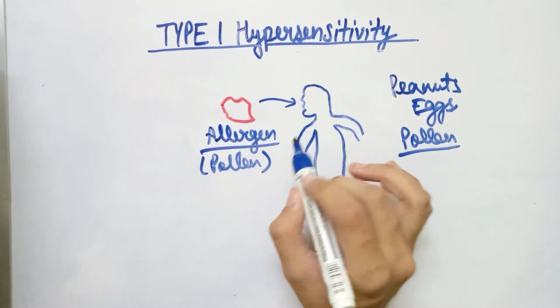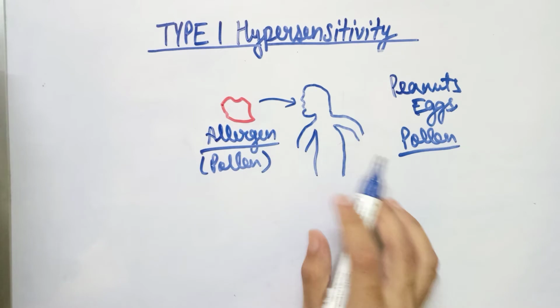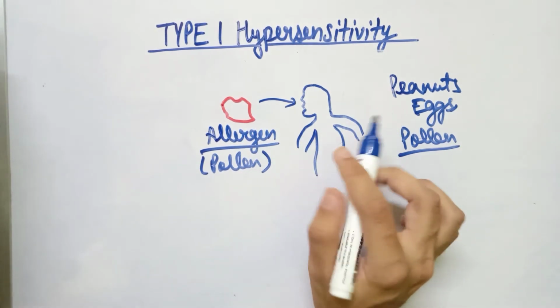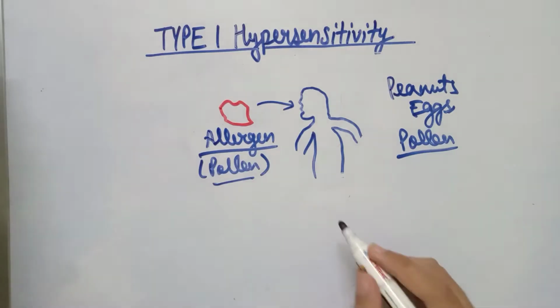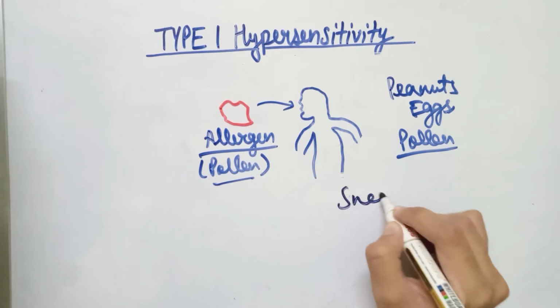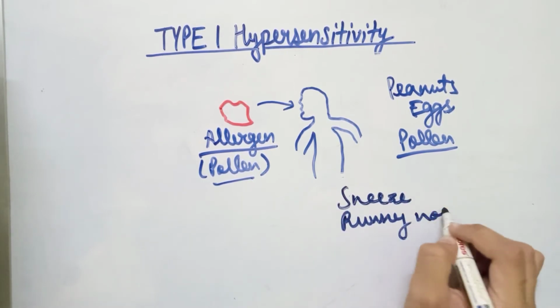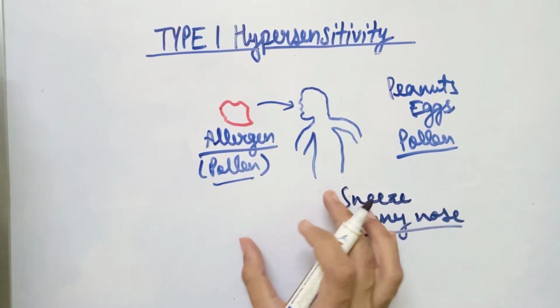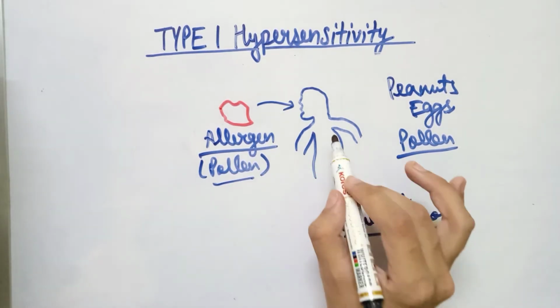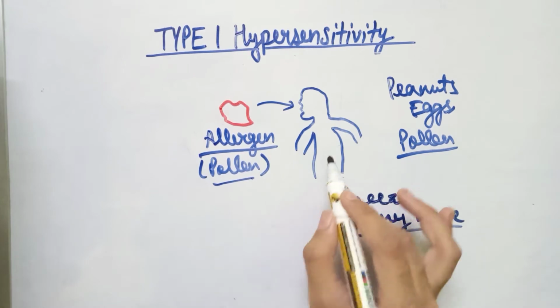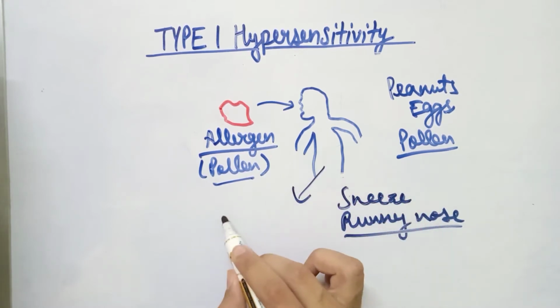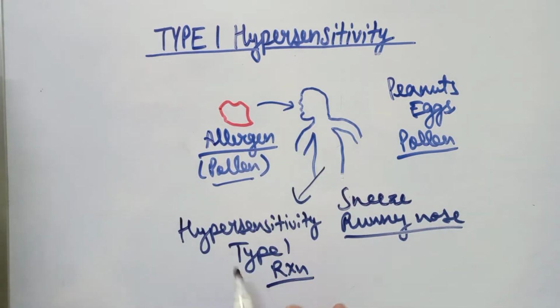If this allergic person inhales the pollen, this person will start to sneeze and will have a runny nose and runny eyes. So this is due to the allergic response or the hypersensitivity reaction shown by this individual's body. Thus, all these allergic responses by the body are due to the hypersensitivity type 1 reaction.